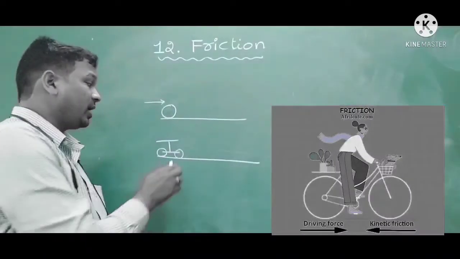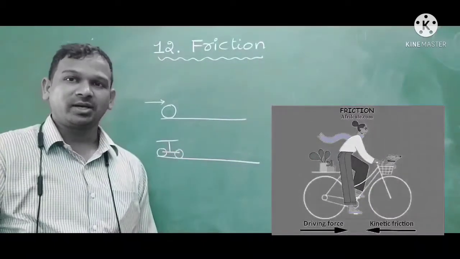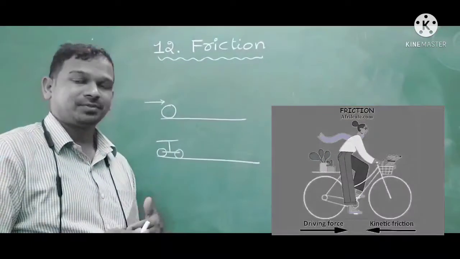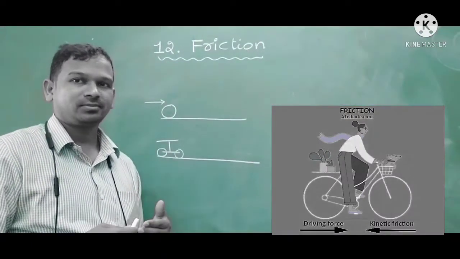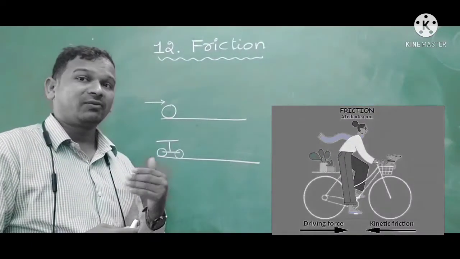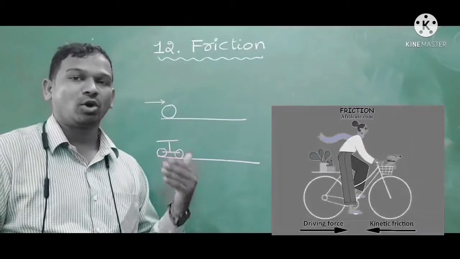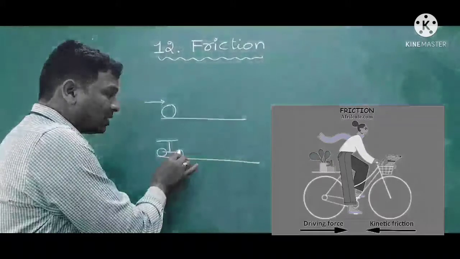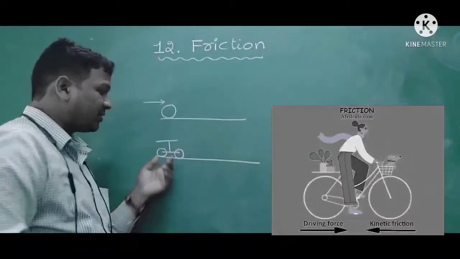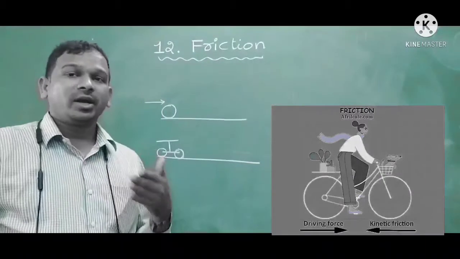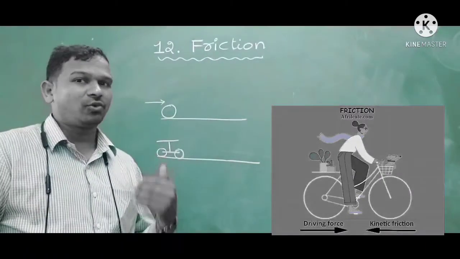Like that, in the case of a bicycle also, you observe that when the wheels are rotating on the ground, after traveling some distance it is going to stop, because due to contact between the surface of the tires and the ground, one opposing force develops.